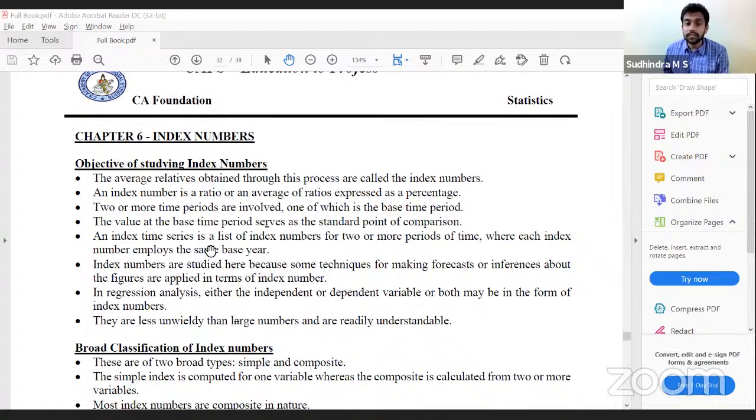An index time series is a list of index numbers for two or more periods of time, where each index number employs the same base year.